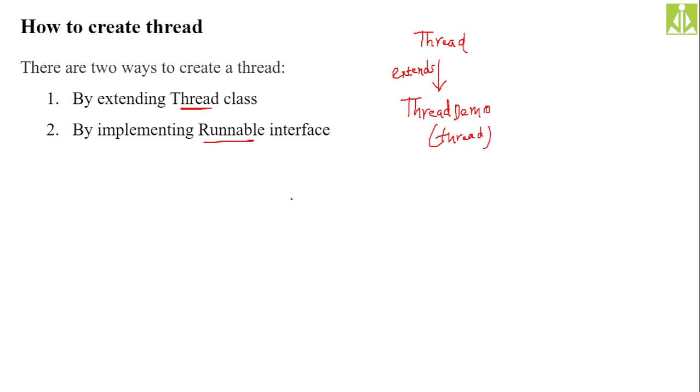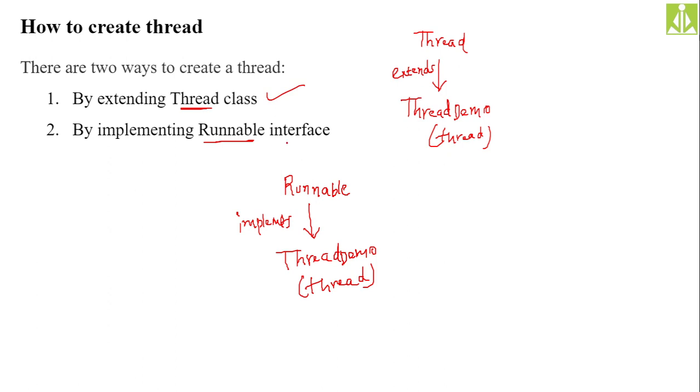The other way is by implementing the Runnable interface. There is an interface, a Runnable interface, inside your lang package. Whenever it is an interface, what we have to do is implement. If you are implementing this Runnable interface, let us take an example of a class ThreadDemo, and if you implement this Runnable interface, then also your ThreadDemo class will become a thread. So these are 2 possible ways in which you can create a thread, by extending the Thread class or by implementing the Runnable interface. Remember these 2 approaches.